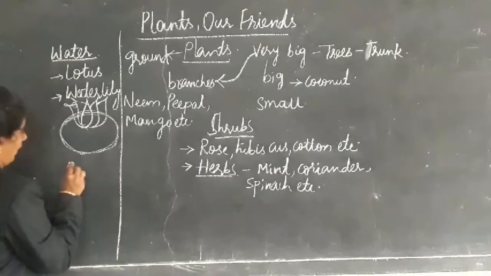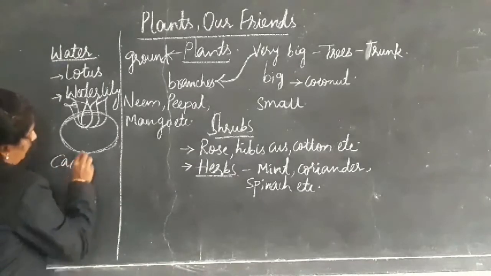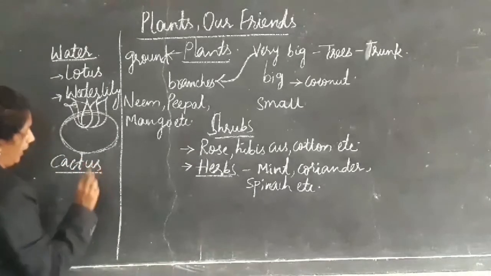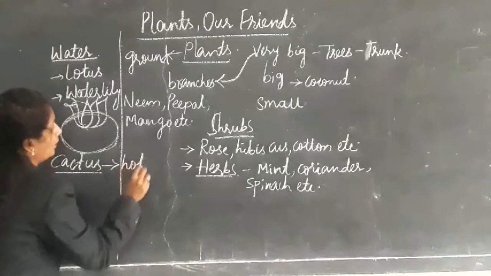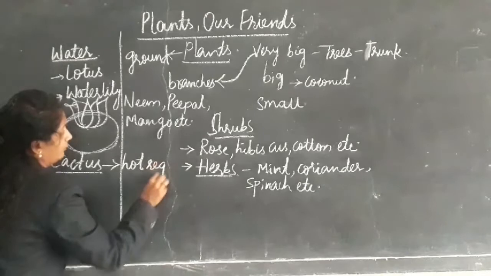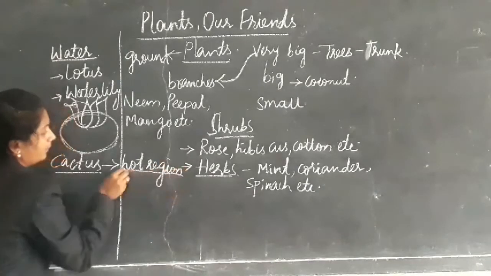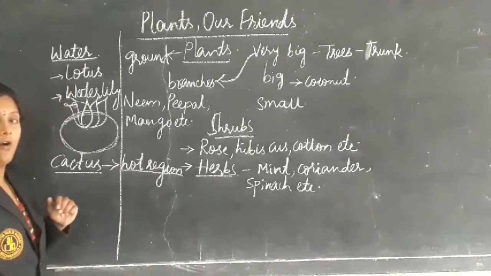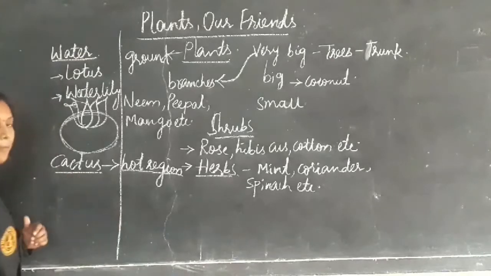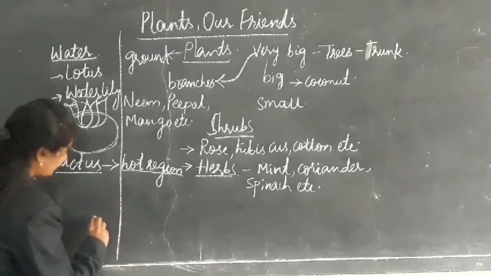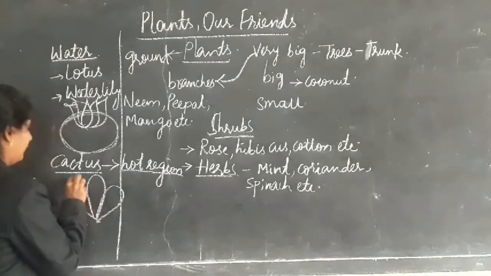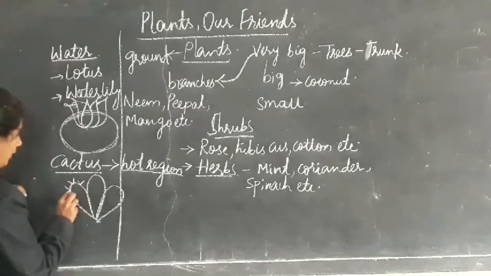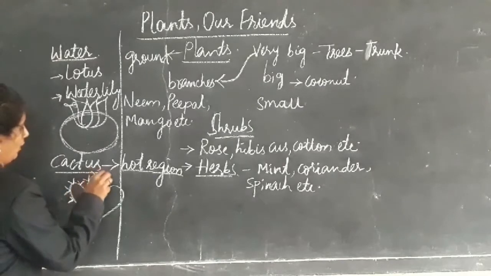And coming to another type of plant, cactus. Cactus plants are present in hot regions, in deserts, where it is very hot. They will have thorns on them.